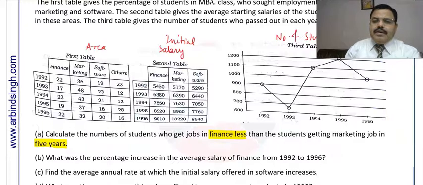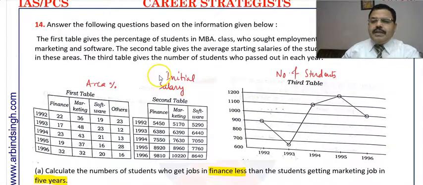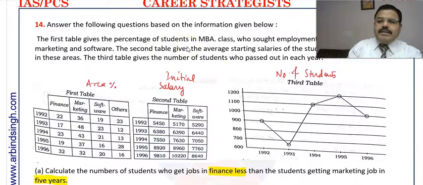So how can you get it? In the area table, the data is given basically as a percentage. So the first is the percentage distribution of students in different areas. Remember, this is the percentage of students given here.